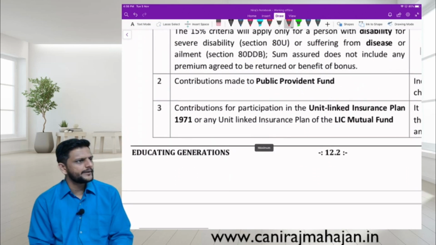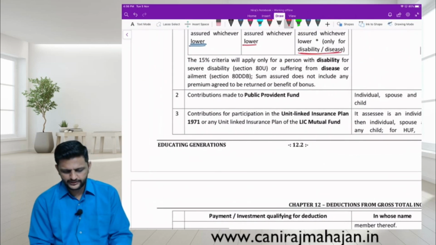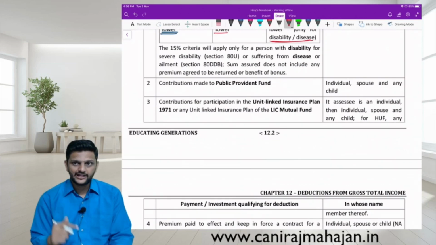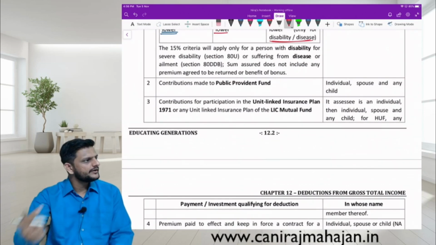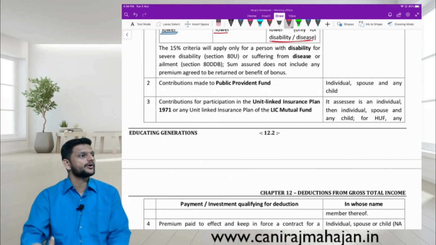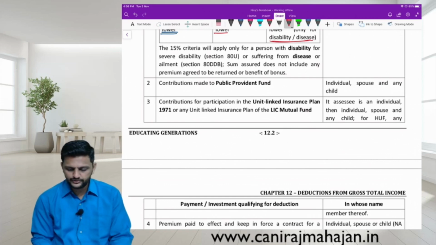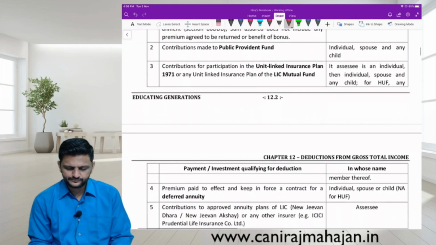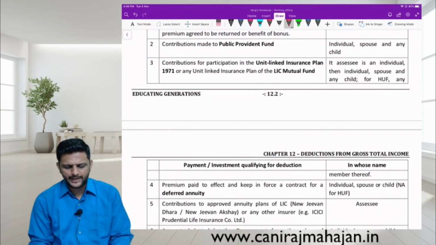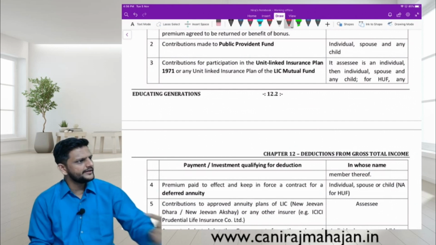Contribution to PPF. PPF is covered simply in the chapter of salaries. One of the most widely used deductions. Again, PPF can be in the name of self or spouse or children. That means you can create a PPF in the name of a child, contribute, and claim deduction. Understood? Again, can you pay PPF for your father, mother? For self, spouse and children.